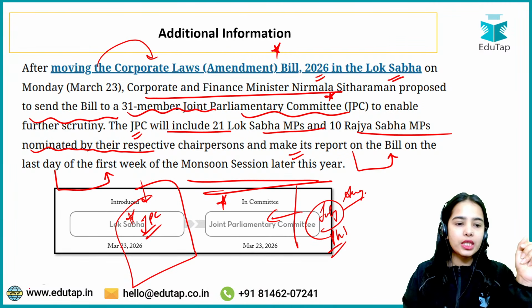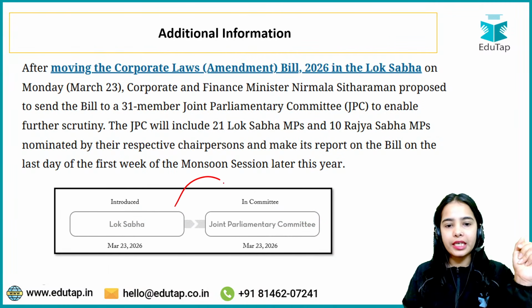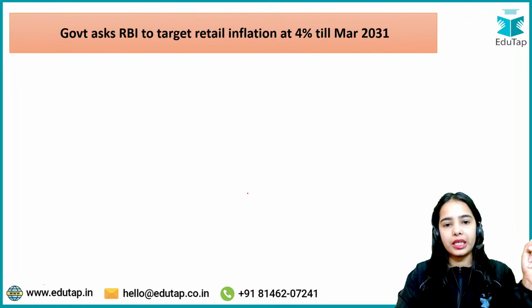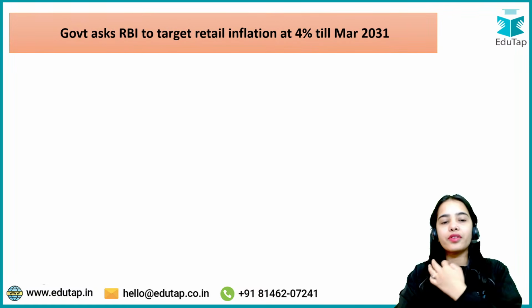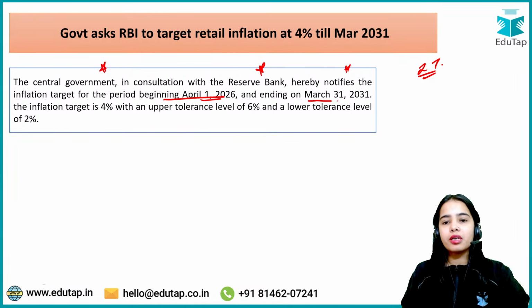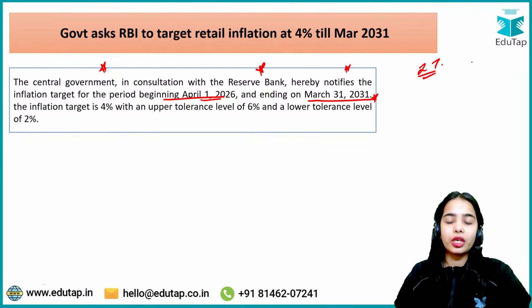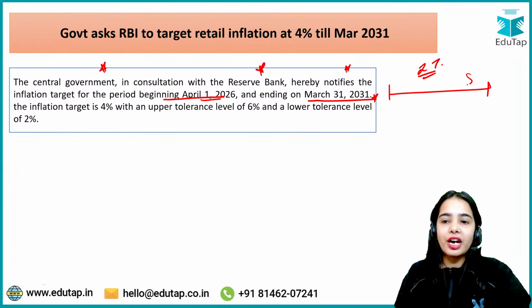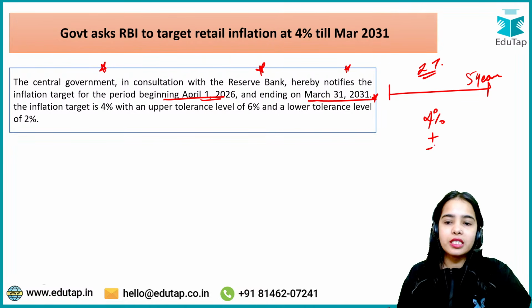Okay, so this is the idea, that the bill has been sent to the Joint Parliamentary Committee. Now, coming to the next article that we have to discuss. The central government, in consultation with the Reserve Bank of India, hereby notifies that the inflation target for the period beginning 1st April 2026 and ending on March 31st 2031, that is for a time period of 5 years, will be 4% with a tolerance band of plus minus 2%.